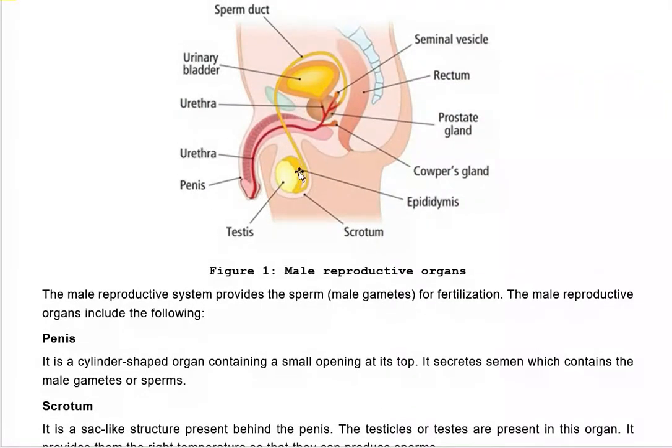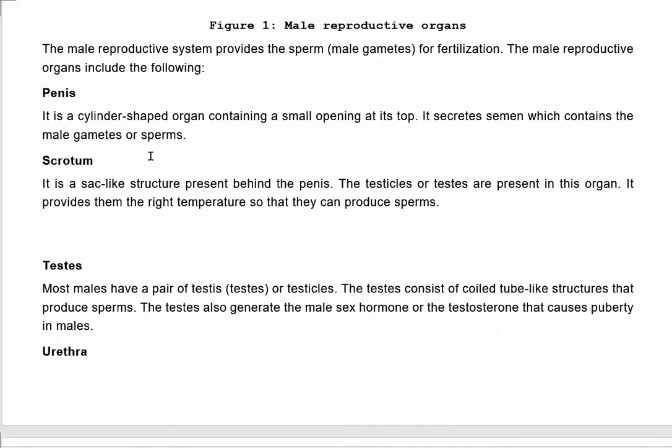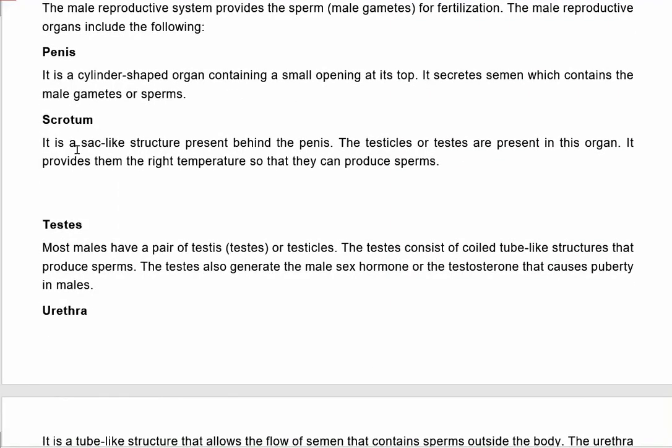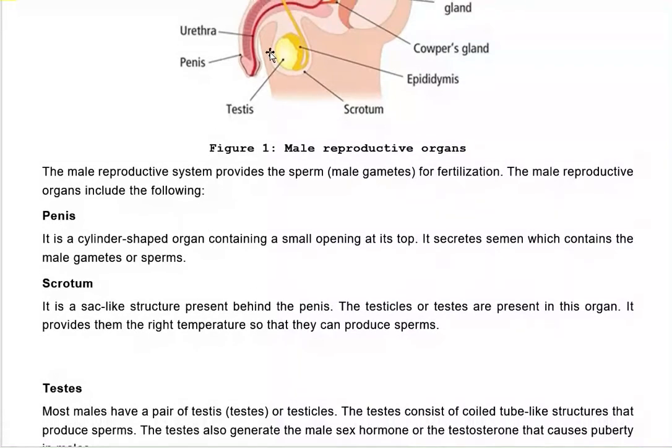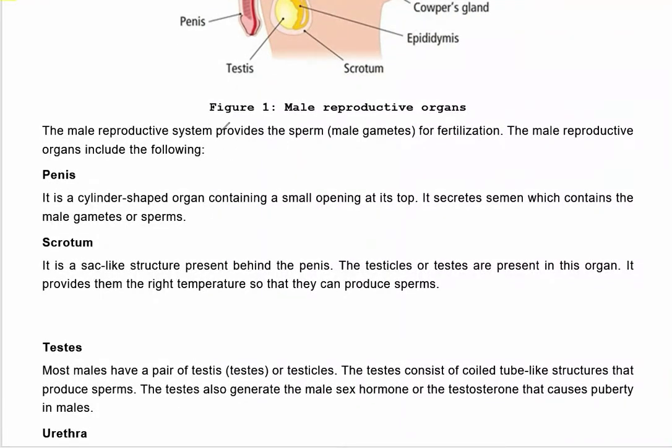Just now I told you, sperm from the testes goes into the urethra through the sperm duct. So sperms are also known as male gametes. The second one is the scrotum. It is a sac-like structure. Sac means bag. As you can see in this image, this is a bag-like structure. Here you can see this is the scrotum.